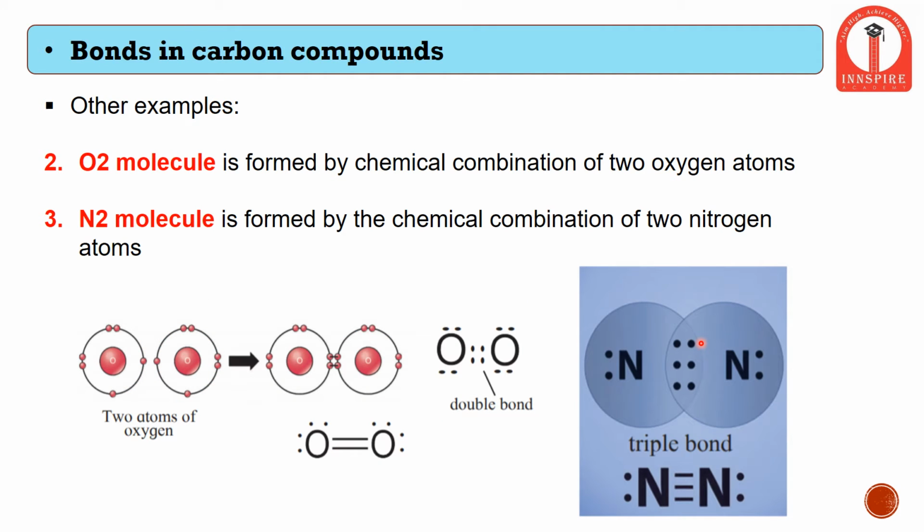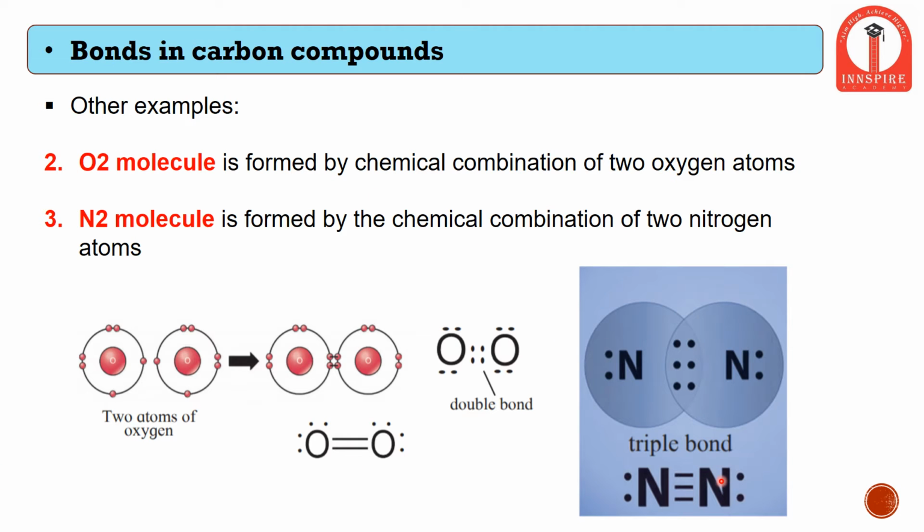A few other examples similar to methane are the O2 molecule and the N2 molecule, that is oxygen and nitrogen. Even oxygen atoms share a bond, that is, they share a double bond, as we can see, and I already explained that every single line includes 2 electrons. Therefore, if there are 2 lines, it means it has 4 electrons. As we can count here, there is 1, 2, 3 and 4. Therefore they form a double covalent bond between them.